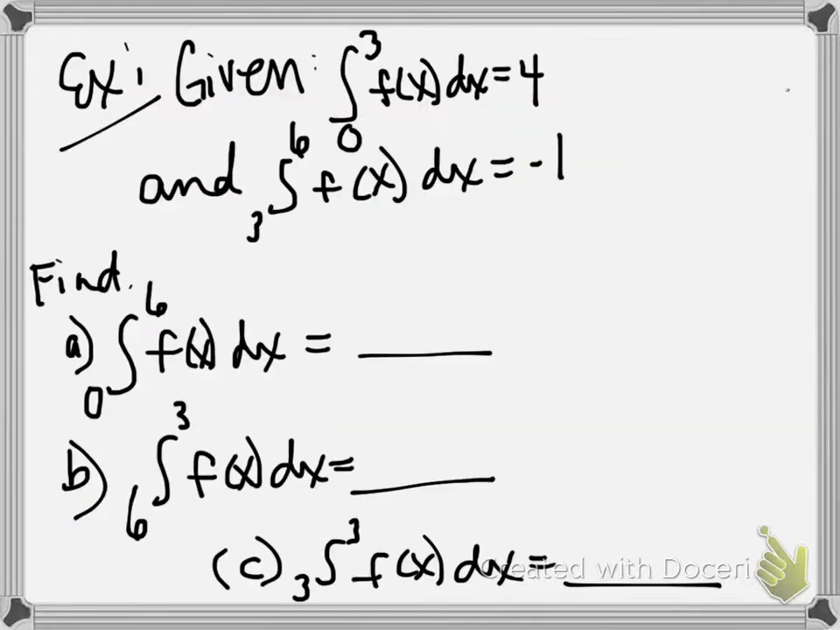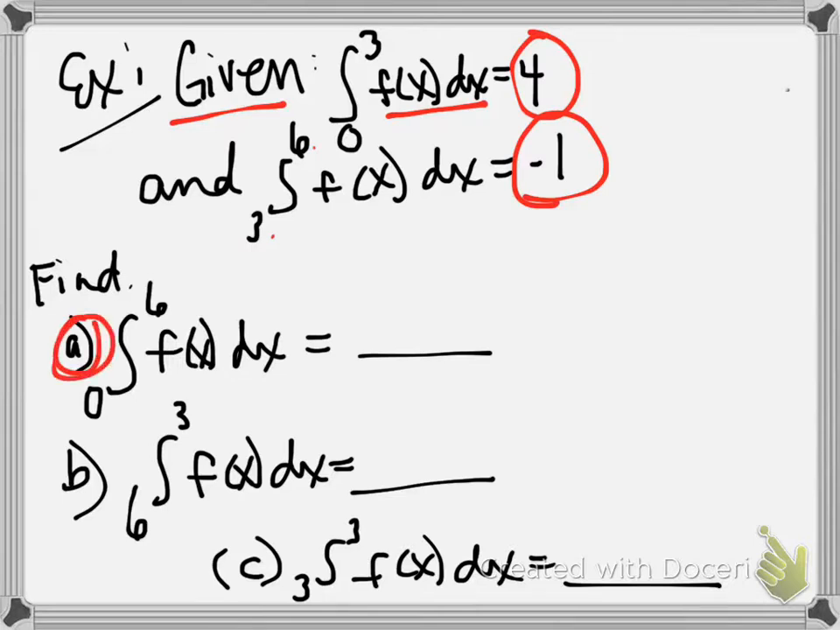Okay, so how are we going to use these properties? If I give you a problem that says you're given the integral of f of x dx from 0 to 3 is equal to 4, and the integral of f of x dx from 3 to 6 is equal to negative 1, how can I find these other things? So here's what we're going to do. Part A. If I need to find the integral from 0 to 6 of f of x dx, how can I find that?